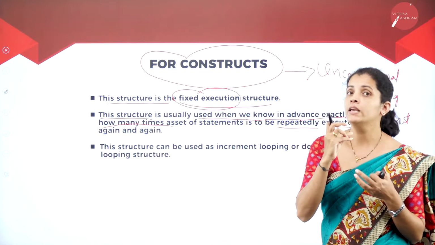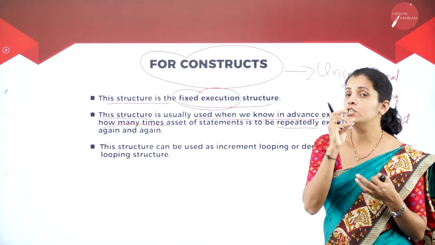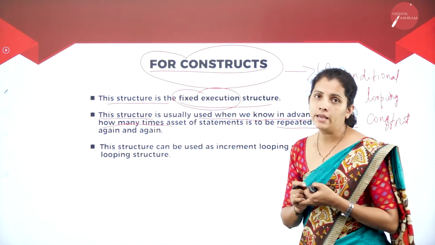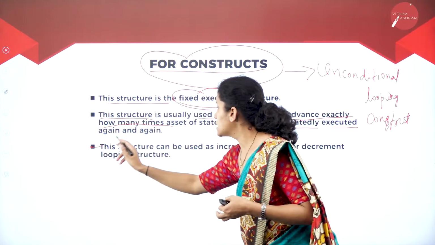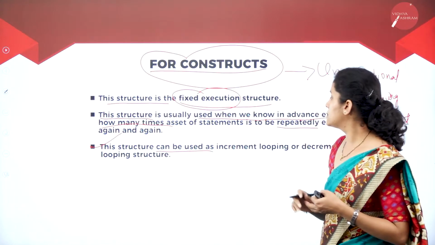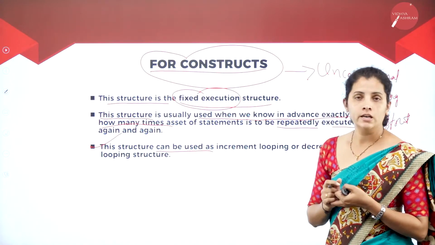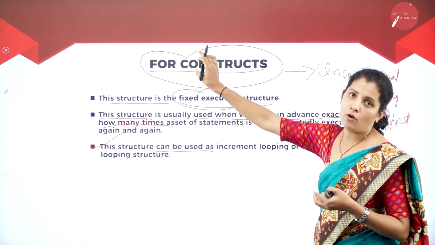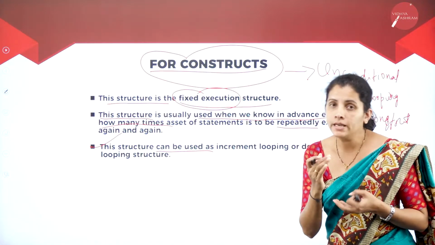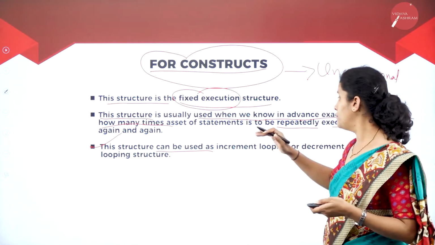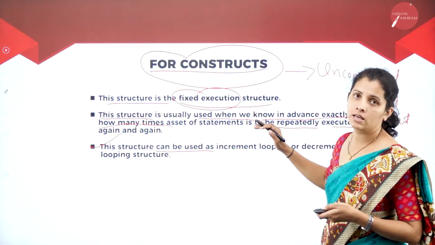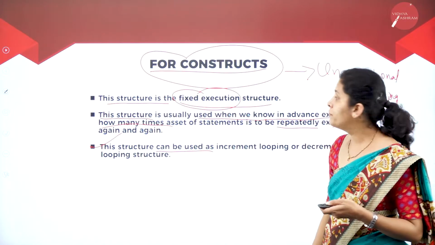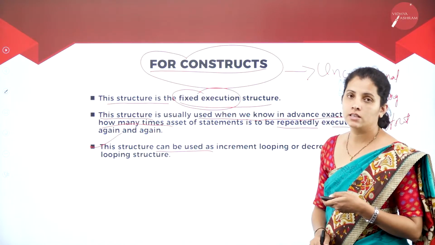In that situation I can use a for loop. This structure can be used as an increment loop or a decrement loop. That means while using a for loop, I can increment the value or decrement the value. So the for construct is called the fixed execution structure.